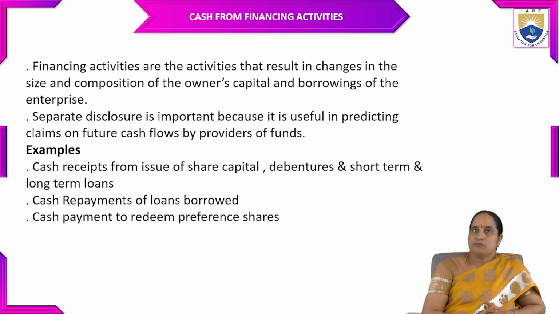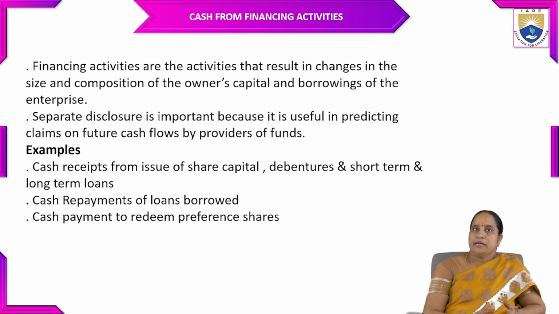Then the third activity is cash from financing activities. Financing activities are the activities that result in changes in the size and composition of the owner's capital and borrowings of the enterprise. So financing activities include the debt and equity composition of a particular organization. Separate disclosure is important because it is useful in predicting claims on future cash flows by providers of funds.